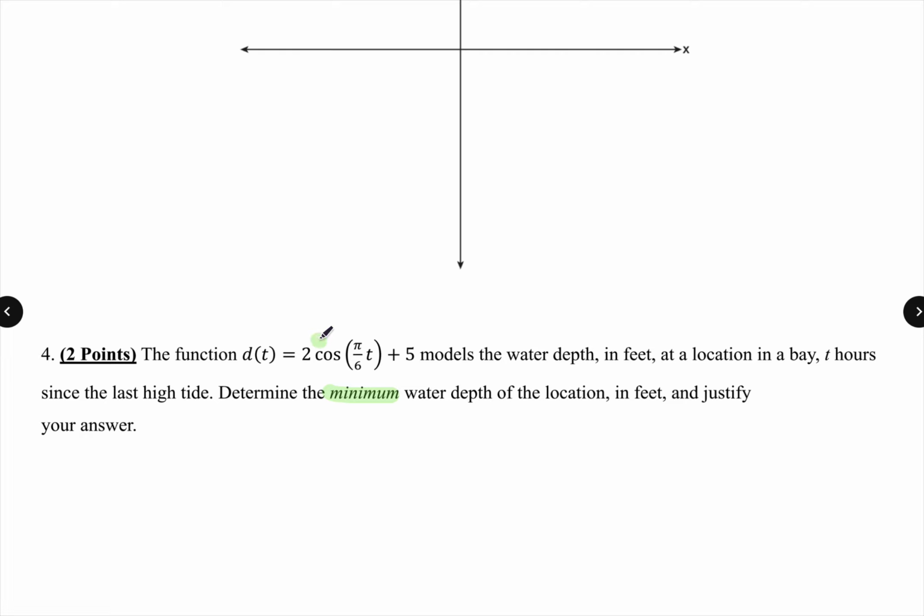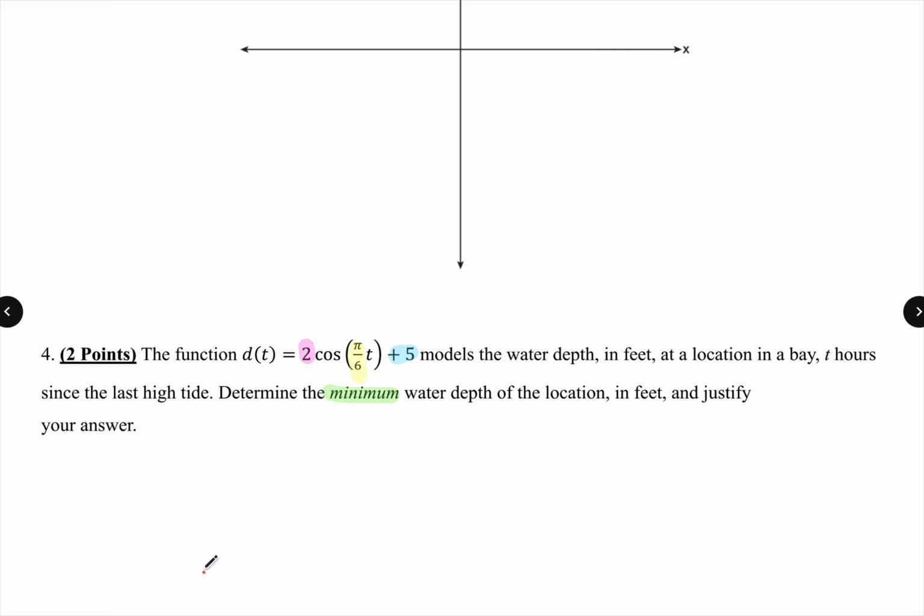Whenever I'm looking at a trig function, I feel like I've said this a couple times in the videos, there are 3 important things. I know my 2 is my amplitude, pi over 6 is my frequency, and my midline is 5. If I'm trying to find my min and max, I only need 2 of these things.